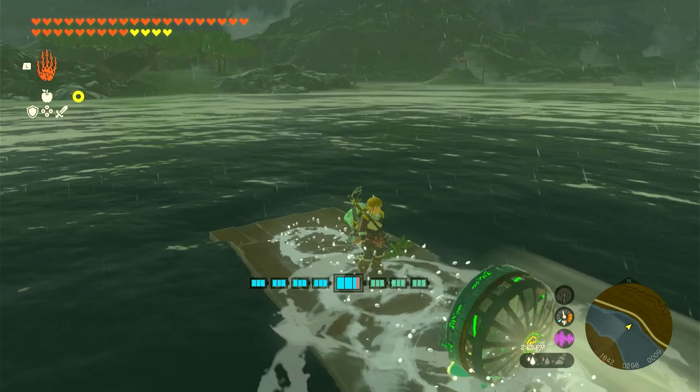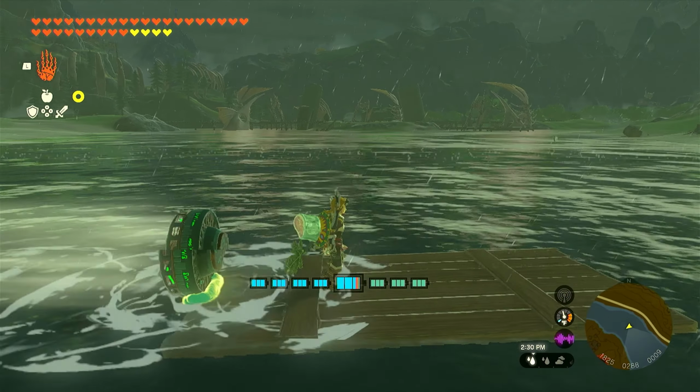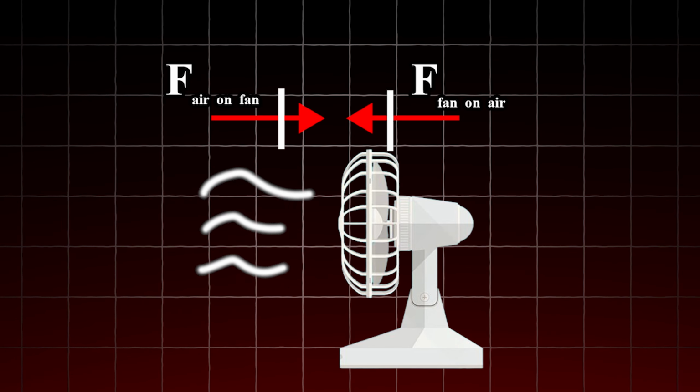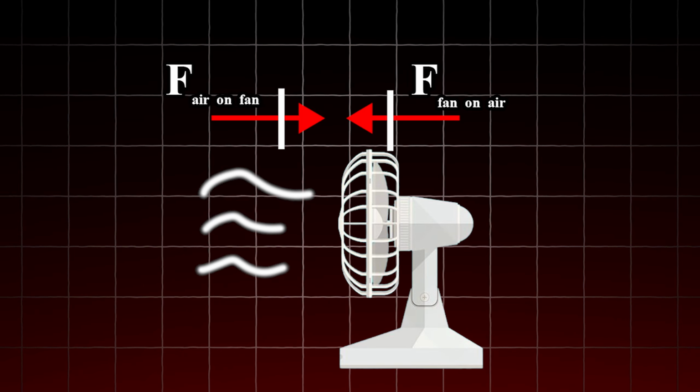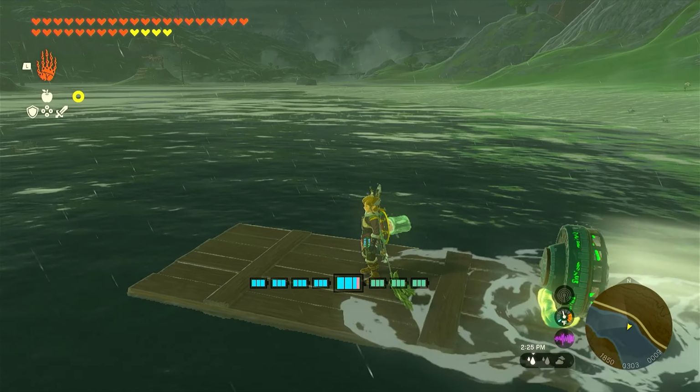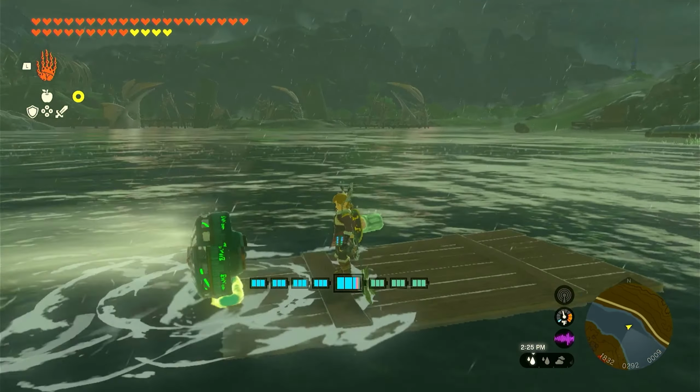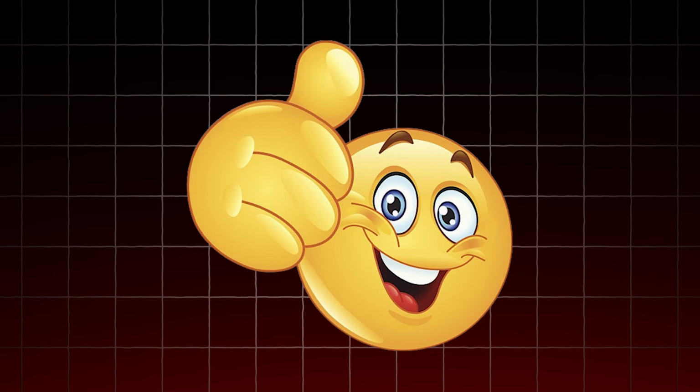Let's use our buddy Link to help us get a better understanding. Right here, Link is riding a boat. The way the boat works is by using a fan. In this case, the fan pushes the air in one direction, and then the air pushes the fan back with the same amount of force in the opposite direction. And since the fan is attached to the boat, the whole boat moves. Bam! Newton's third law solved.